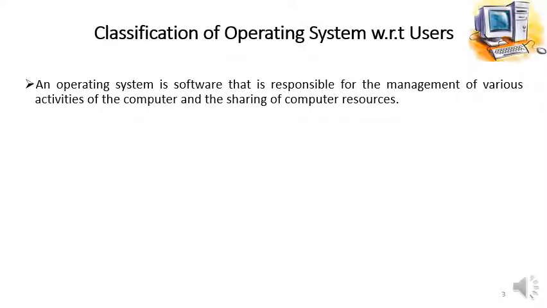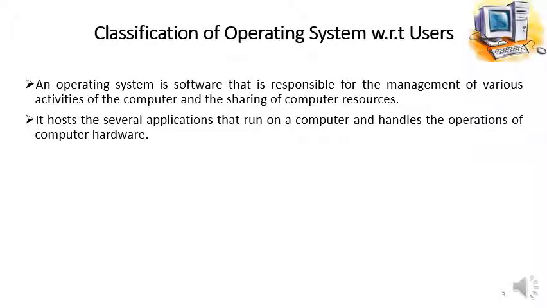An operating system is software that is responsible for the management of various activities of the computer and the sharing of computer resources. We have already discussed the functions of operating system, and we have discussed the operating system and that what it is. It is a system software which is responsible for the management of various activities of the computer system and sharing of computer resources. It hosts the several applications that run on a computer and handles the operations of computer hardware.